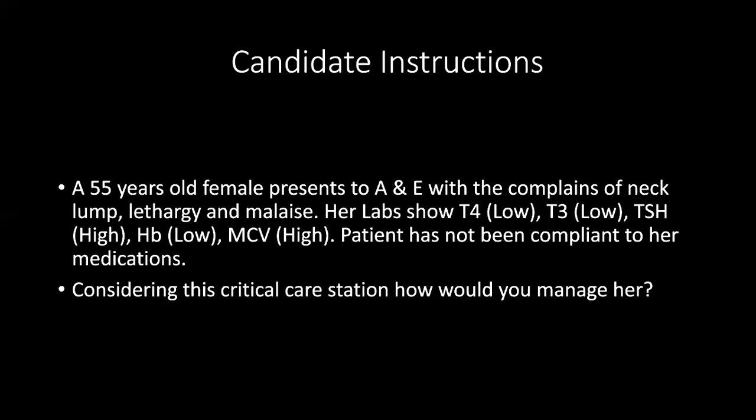And also the patient's hemoglobin level is low. Yes, I'll consider vitamin B12 for the patient. Why? It's a megaloblastic anemia. Patient is suffering from megaloblastic anemia. Mean corpuscular volume is high. So what does this signify? It signifies the patient is suffering from megaloblastic anemia, that is pernicious anemia, due to the reduction of B12, because of the anti-parietal cell antibody and the lack of intrinsic factor.